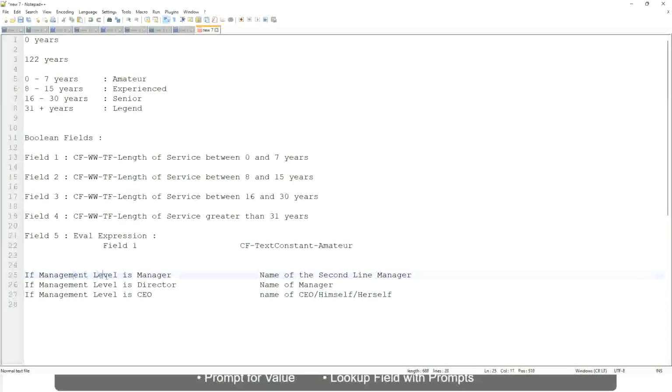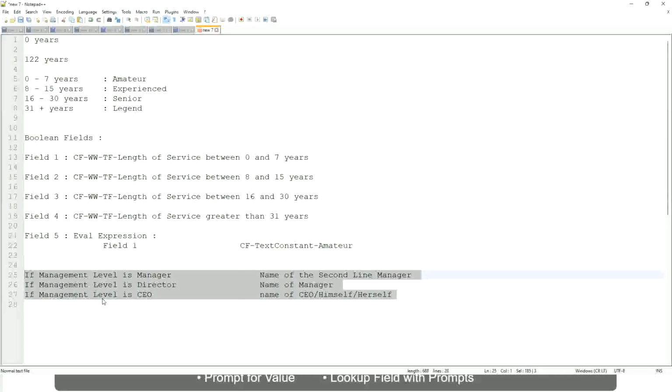So if this is a requirement, if the management level is a manager, we have to return the second line manager's name so that it is a clickable link. If the management level is director, you have to return the name of the manager, because the director may not have a second level manager, right? He may be reporting directly to the CEO, and if it is a CEO, return the name of the CEO, which is himself or self. This is a calculated field you have to come up with.